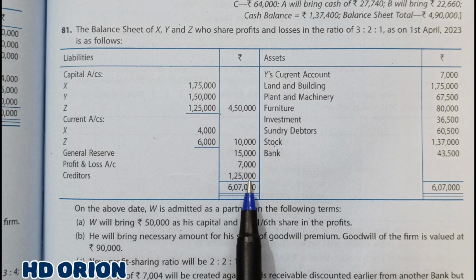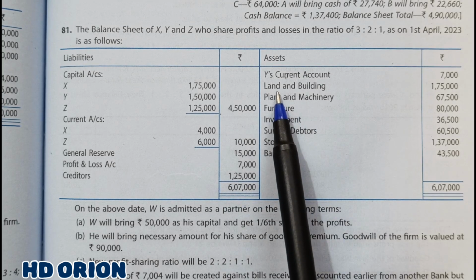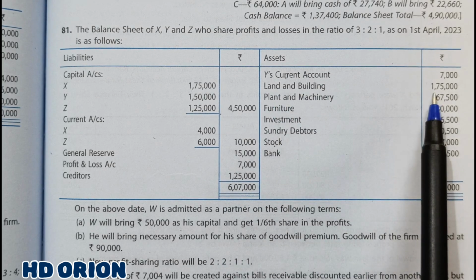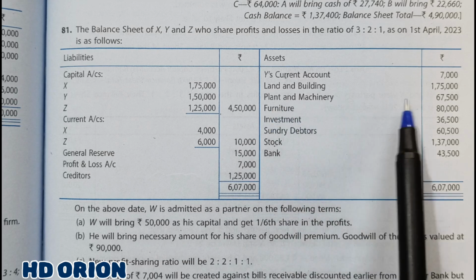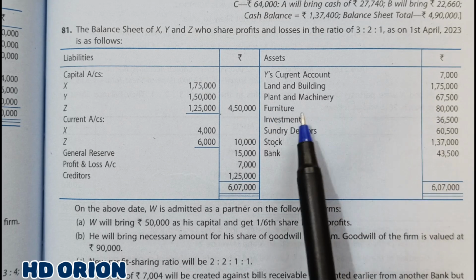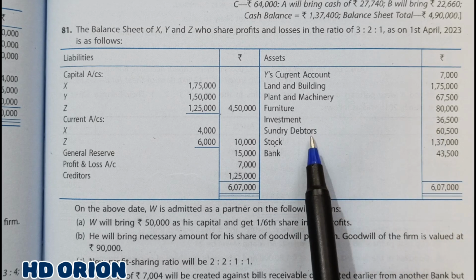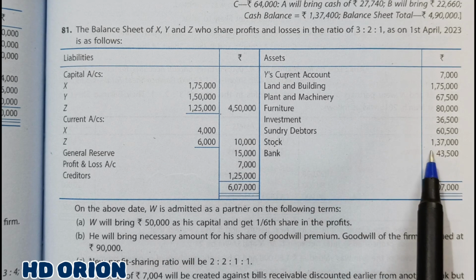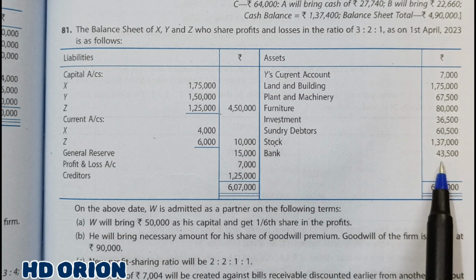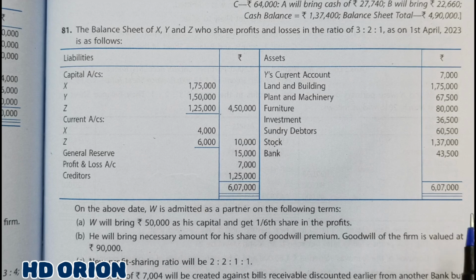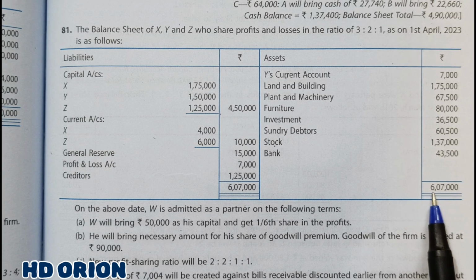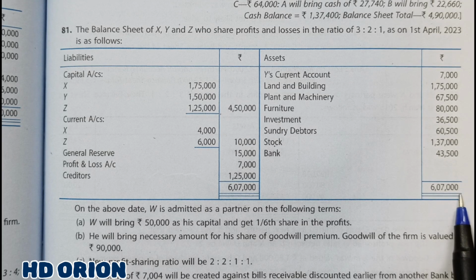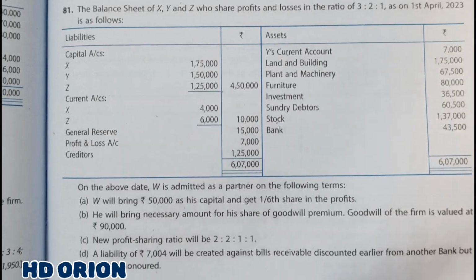Creditors rupees 1,25,000. To the asset side, we get land and building of rupees 1,75,000, plant and machinery of rupees 67,500, furniture rupees 80,000, investment rupees 36,500, sundry debtors rupees 60,500, and stock rupees 1,37,000, and bank rupees 43,500. Grand total is rupees 6,07,000. Yes.